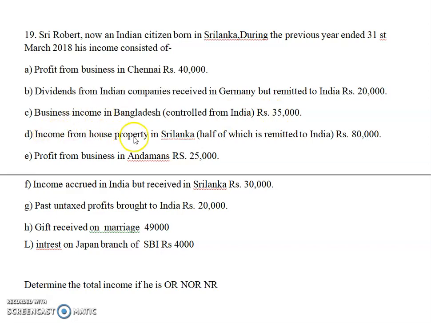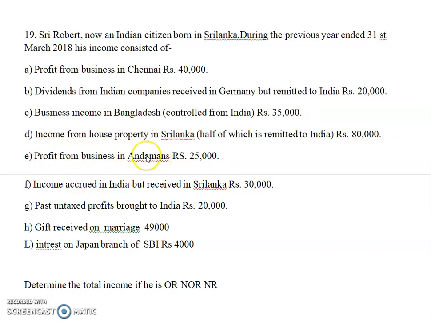Next, income from house property in Sri Lanka, half is remitted to India. See, income from house property in Sri Lanka has no connection with India. It is remitted to India later, so that is not important for us. If it is received in India, it will make a difference. Remitted to India won't make a difference. So 80,000 is taxable for the first SSC, exempt for the other two.